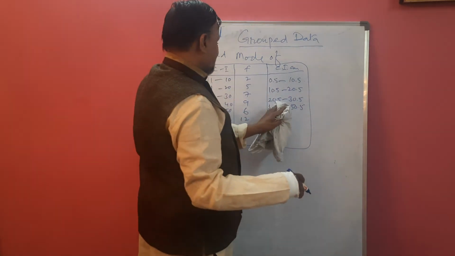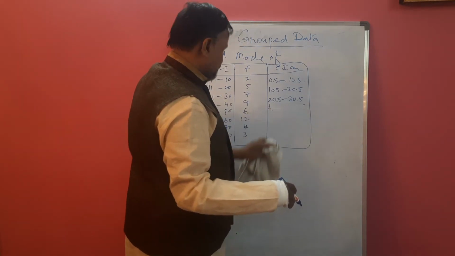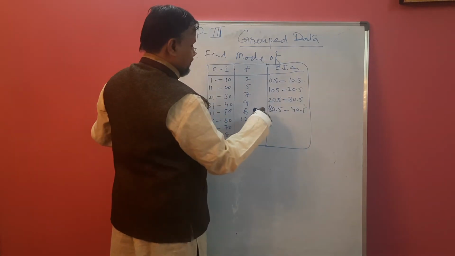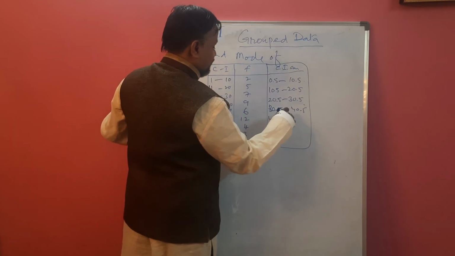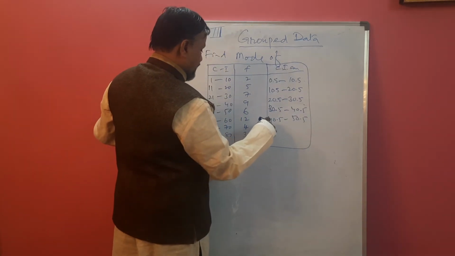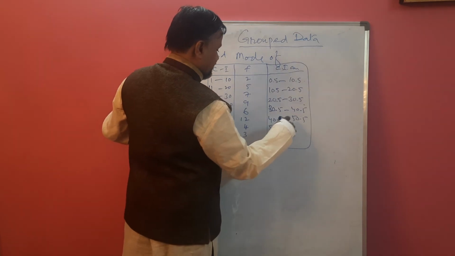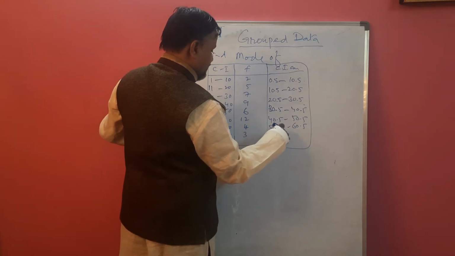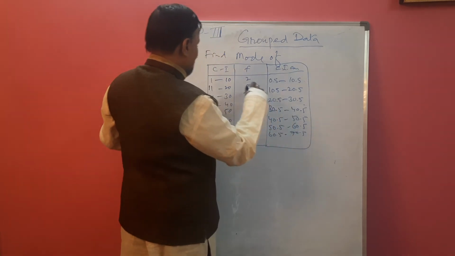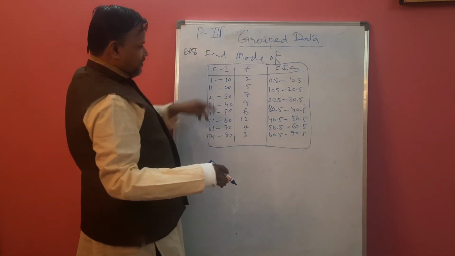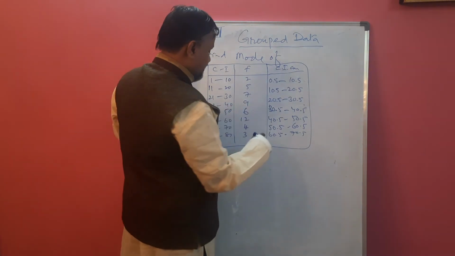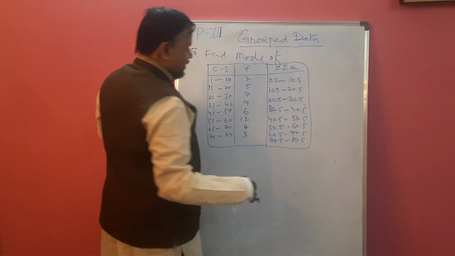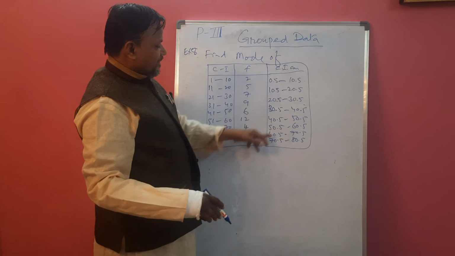The 30 class we have to write here: 30.5 to 40.5, 40.5 to 50.5, 50.5 to 60.5, 60.5 to 70.5, and 70.5 to 80.5. Now see this. These are called continuous classes.